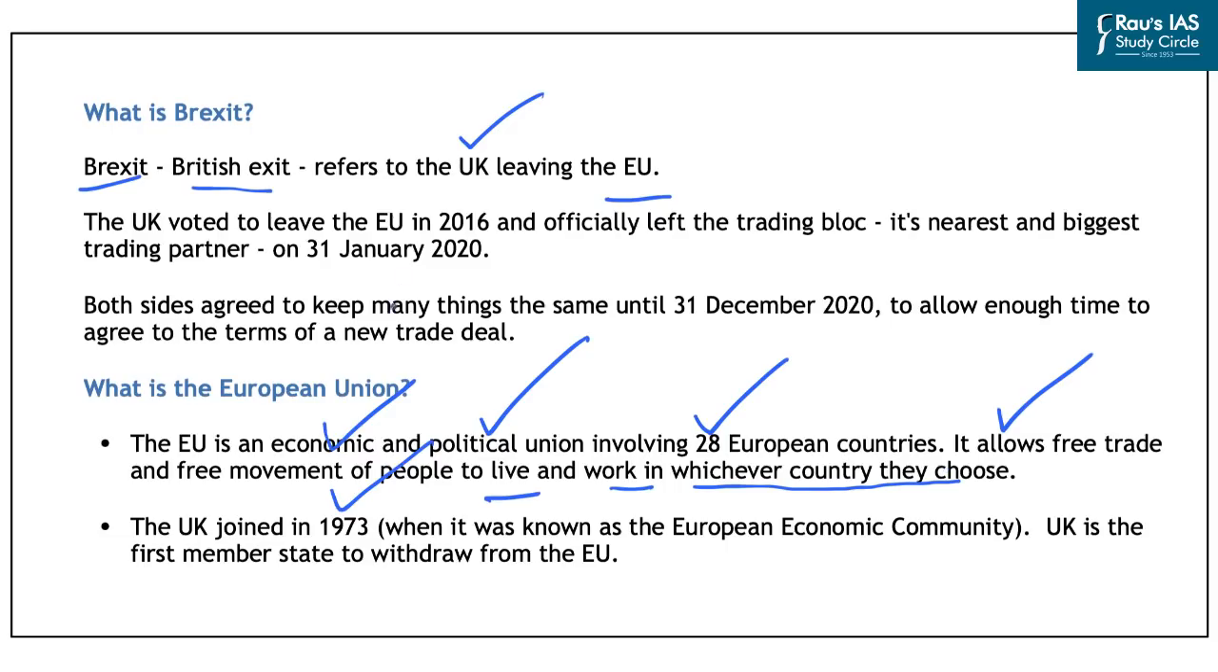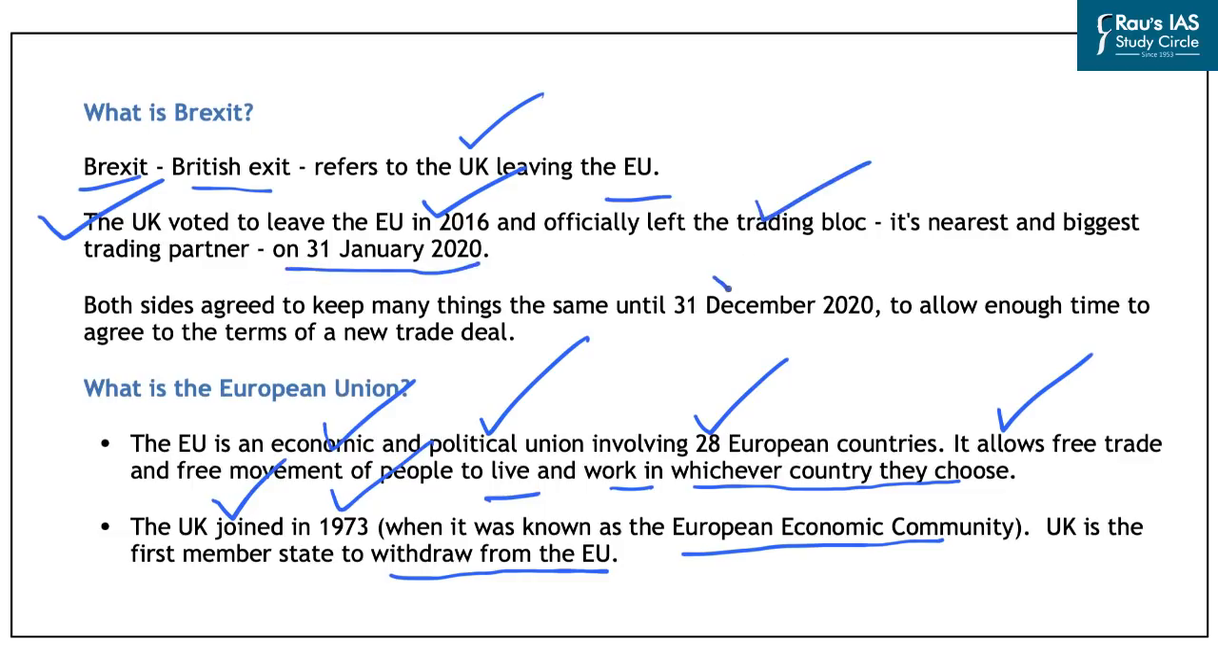And the United Kingdom had joined this European Union in 1973. And at that time it was known as European Economic Community. And UK is the first member state to withdraw from the EU or exit the European Union. So in this regard, the United Kingdom had voted to leave the European Union in 2016. And it officially left the trading bloc on 31st January 2020.